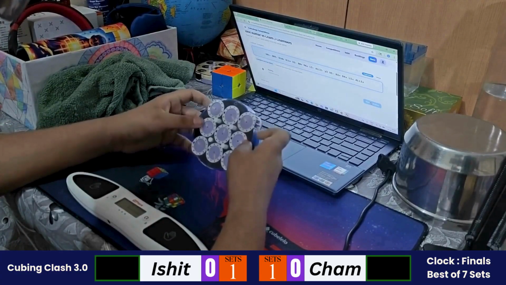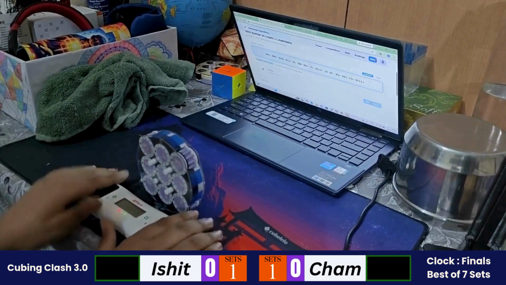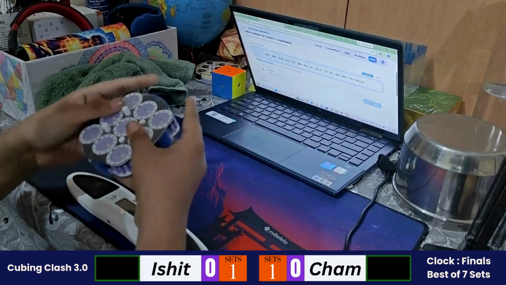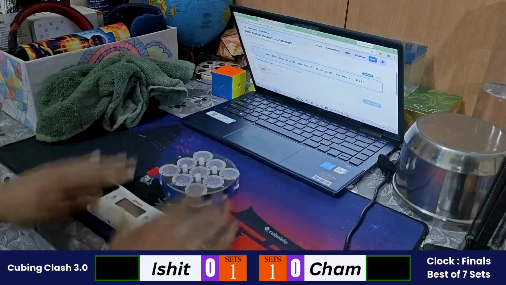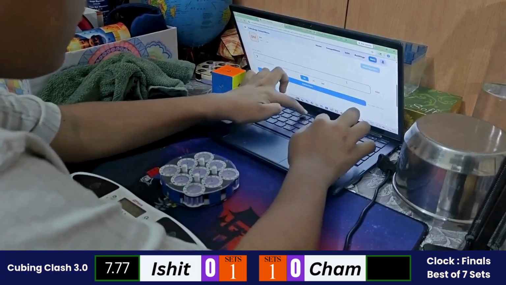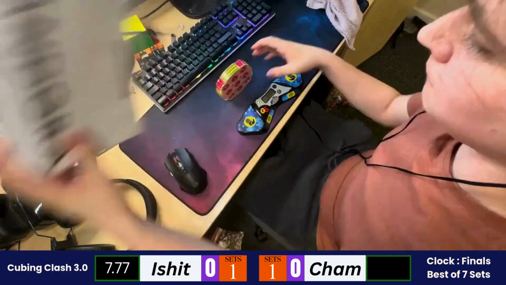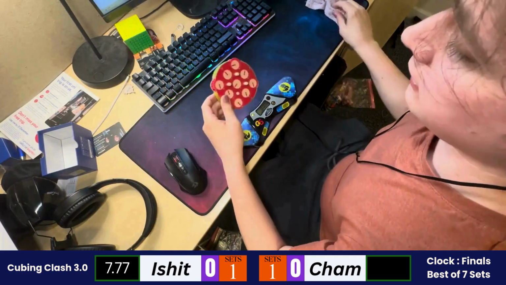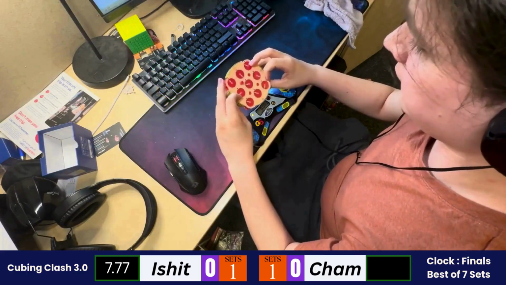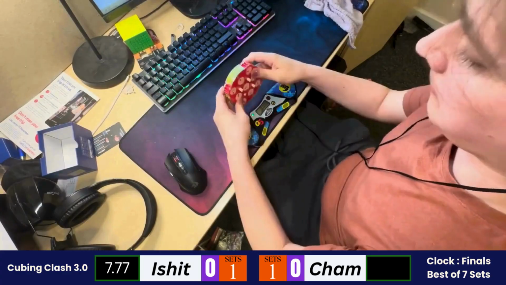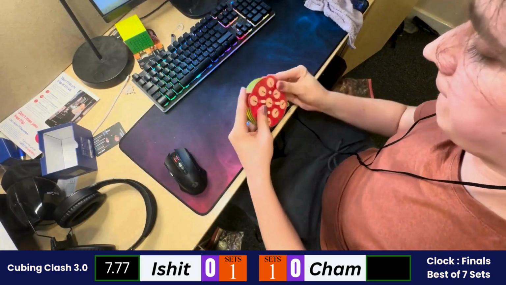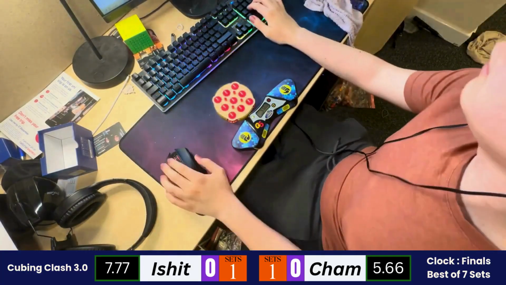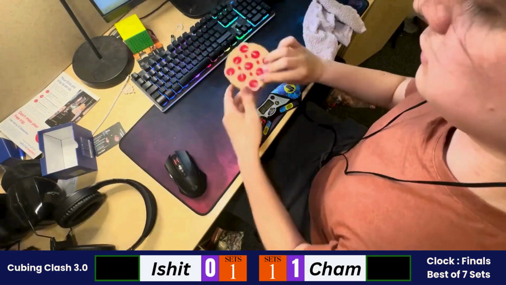Ishit starting with the third set. Started with the solve. Okay, a little bit of a mess up there we can see, and 7.77. So not a solve Ishit was thinking to start with. So Cham is starting with the first solve of the set. This should be a door wide open for Cham. Let's see. Starting with his solve. A little bit of a mess up there as well, but a 5.66. So Cham still wins it pretty comfortably by more than 2 seconds.